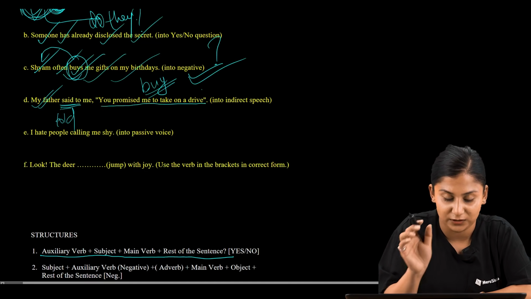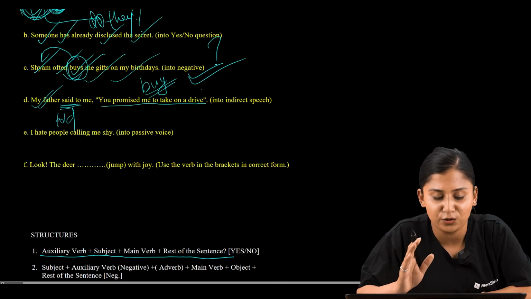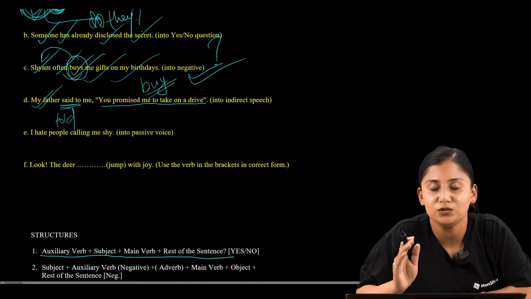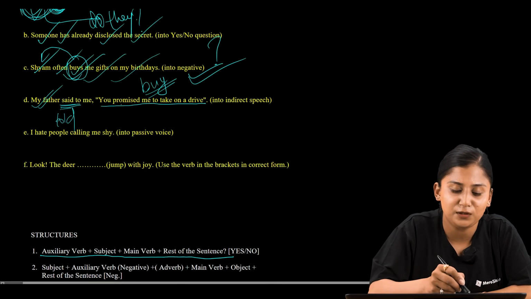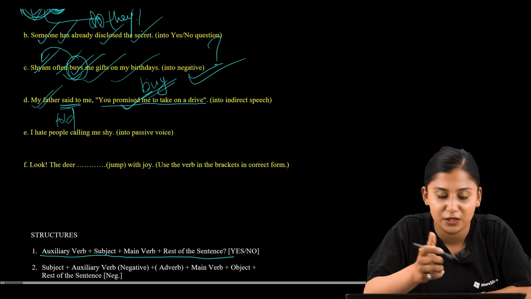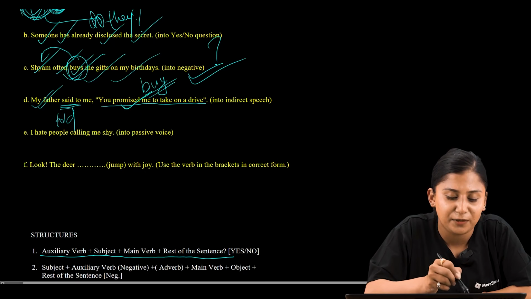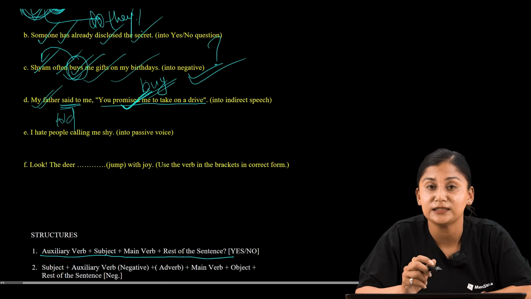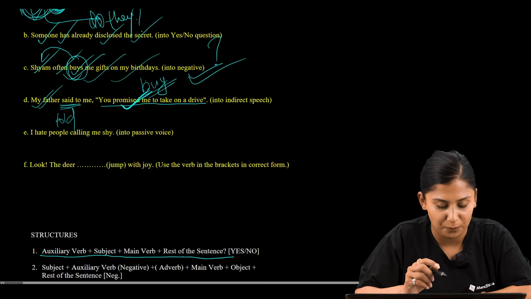Now let us move to the statement. Whenever we are concentrating on the statement, we must be looking for the tense. We should be looking for the verb. Here in this statement, promised is the verb, and this is provided to us in past form, right?